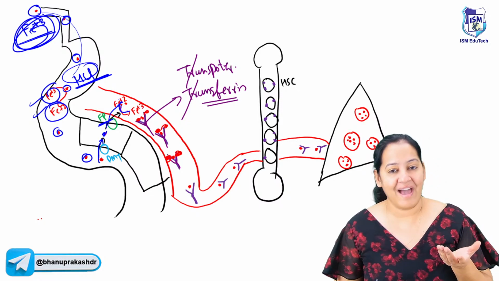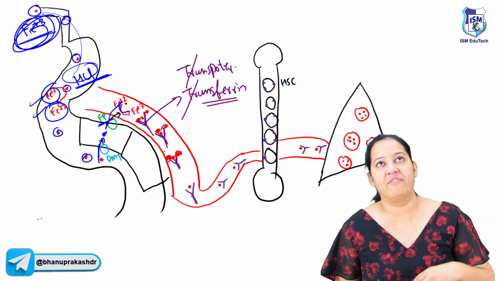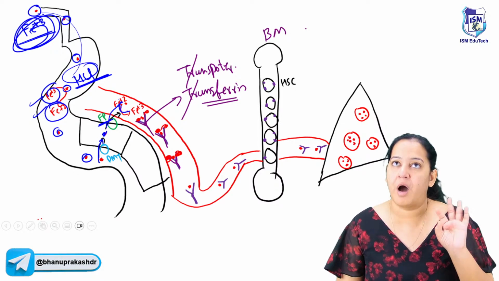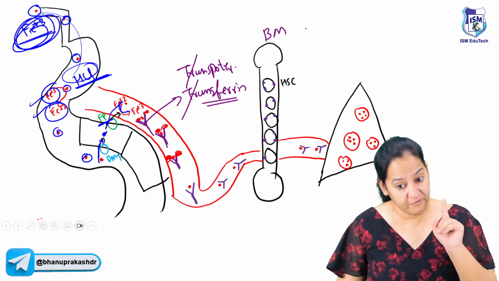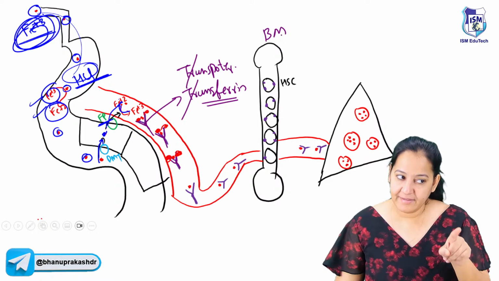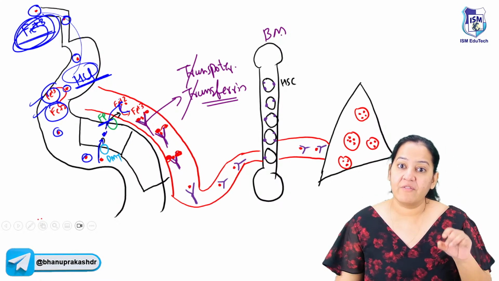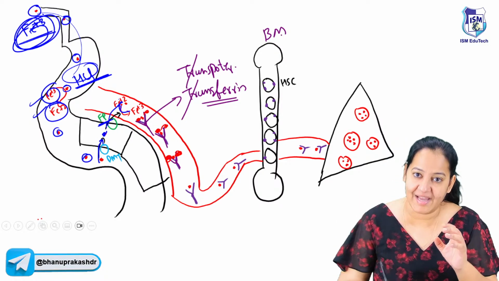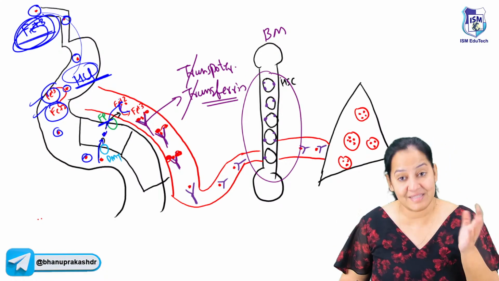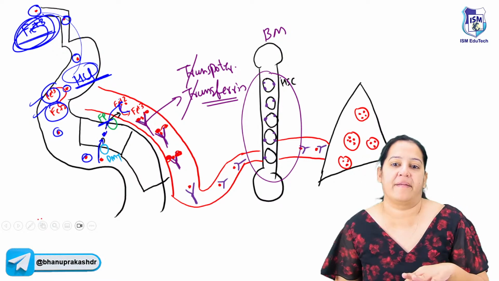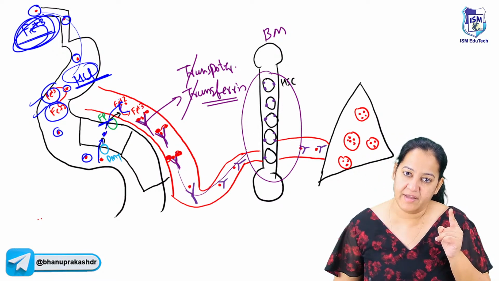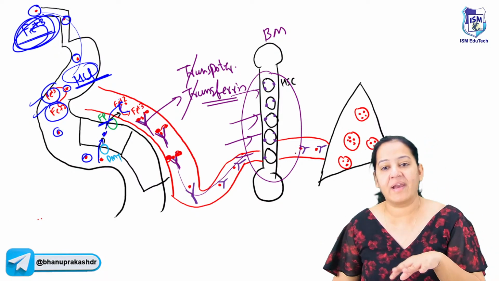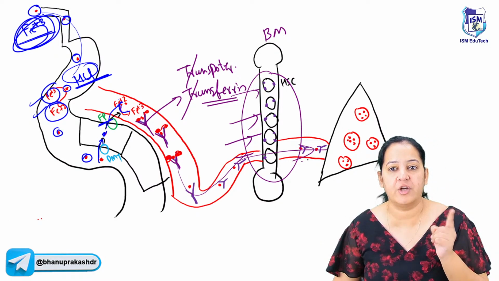Got it? Now where is iron required in the entire body? In the entire body, we want iron only in one organ. What is that organ? Bone marrow. Inside the bone marrow, 3 cells are formed: RBC, WBC, platelet. We want iron for RBC, not for WBC or platelet. Inside the RBC, we have hemoglobin. So we want iron for heme, not globin. So we have bone marrow, inside which RBCs are synthesized. These are the precursors of the RBC, for which, for the synthesis of heme, we require iron. So all the iron required here is given to the bone marrow. These cells will pick it up. Whatever extra iron is there is shunted towards the liver.